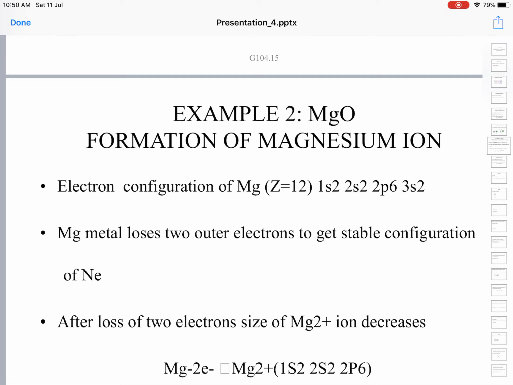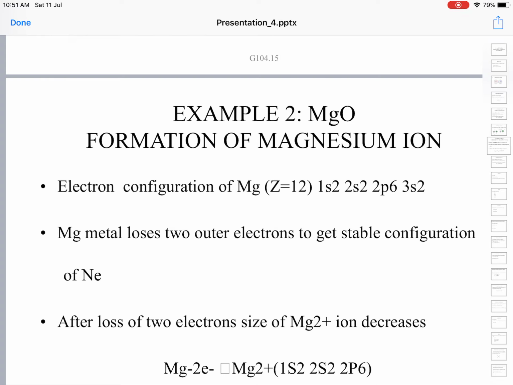Its configuration is 1s2, 2s2, 2p6, 3s2. If you imagine 3s2 is not there, what remains? 1s2, 2s2, 2p6. The 2s2, 2p6 valence configuration is the same as that of neon.